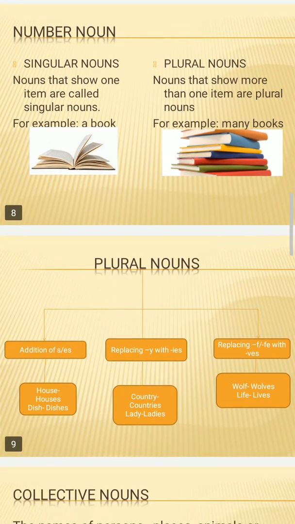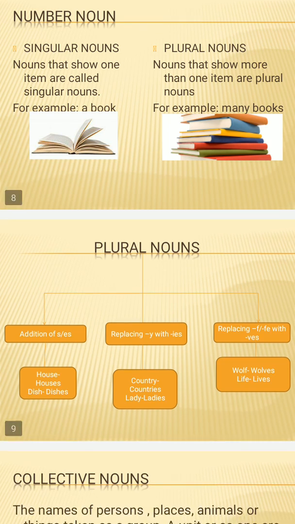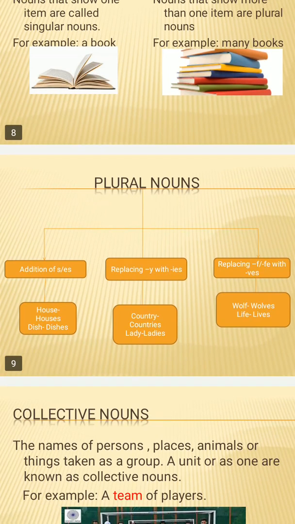So now we know that when it is a singular item, we simply write it like book, pen, pencil, chair, right? Because we know it is only one. When we want to convert the singular into plural, the question arises, how will we do that? How will we change the singular into plural? For that, there are 3 ways. Firstly, adding s or es. With the word that is singular, you can add an s or es at the end.